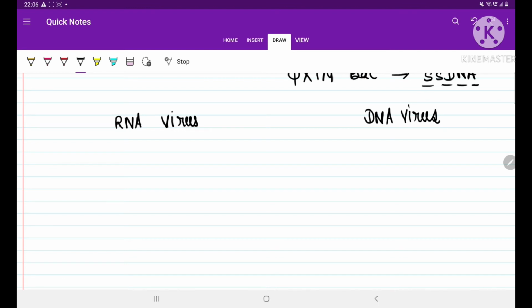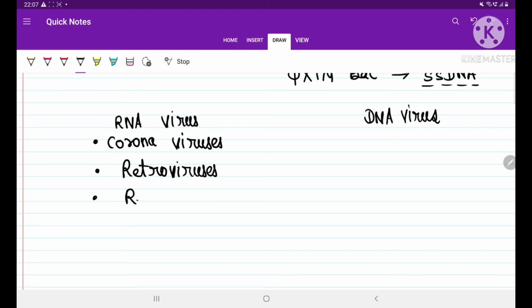RNA virus examples: all kinds of coronaviruses, all kinds of retroviruses, and reoviruses are RNA viruses. These are all viruses that infect animals.